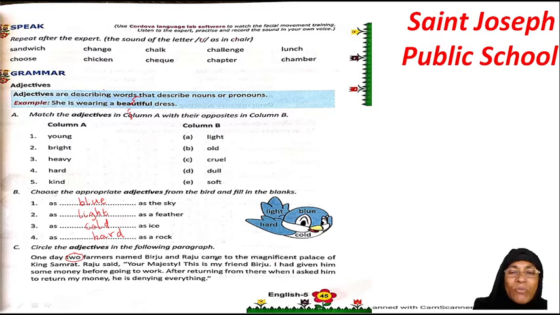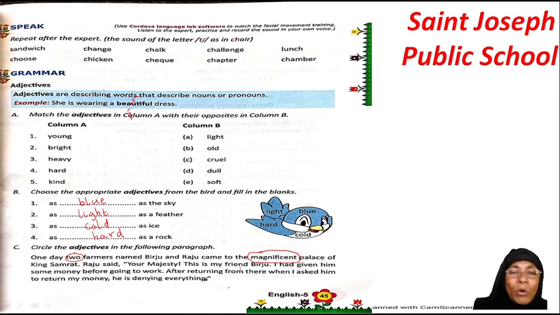Magnificent. So, magnificent किसको describe कर रहा है? Palace को. Palace कैसा है? Very, very beautiful, magnificent. तो ये magnificent is a describing word and it is describing a noun. It is the adjective. Raju said, Your Majesty, this is my friend Birju. I had given him some money before going to work. After returning from there, when I asked him to return my money, he is denying everything.